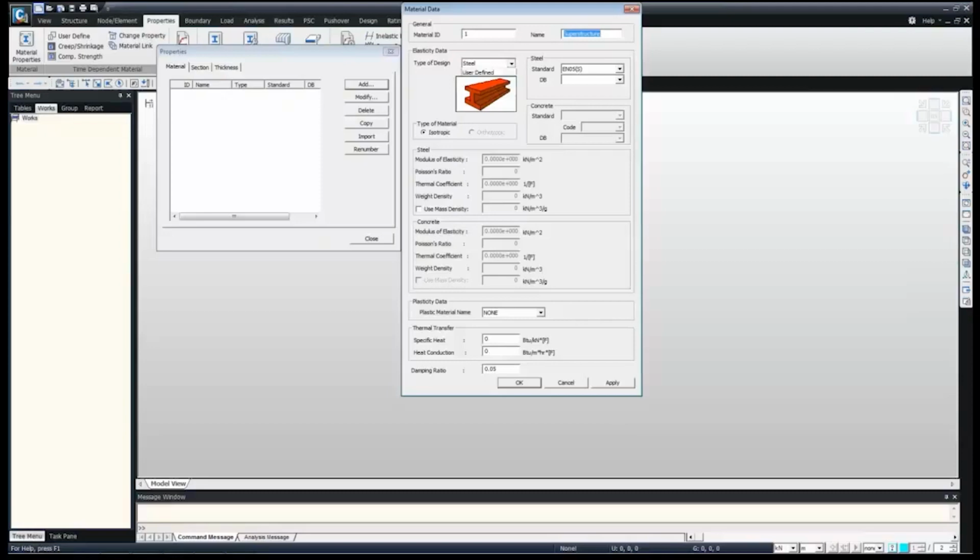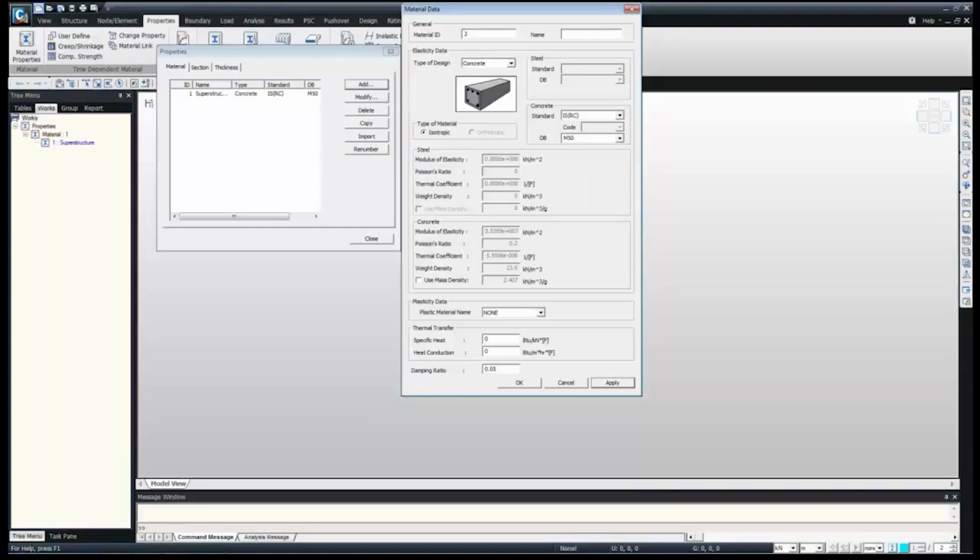Then we select the type, like steel, concrete, or user defined. For user defined properties, we can input them manually, or we can select concrete. Then we select the code for which we want to define the material properties. We select IRC. Then in the database, we can directly select which grade of concrete it is. For the superstructure, we are using M50. So select M50, and then finally apply.